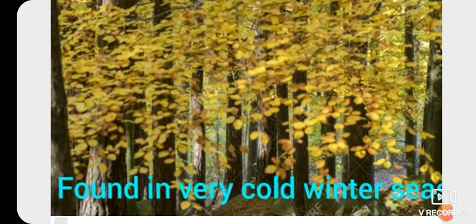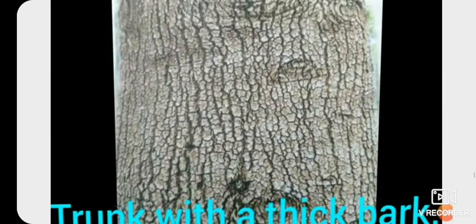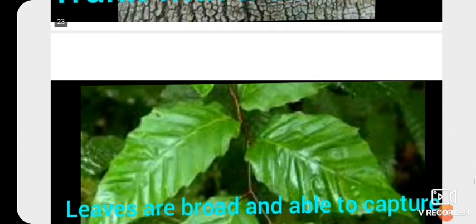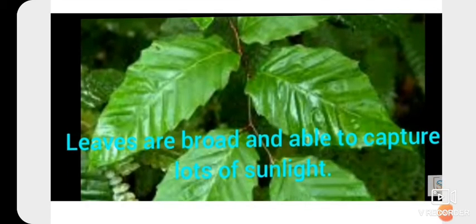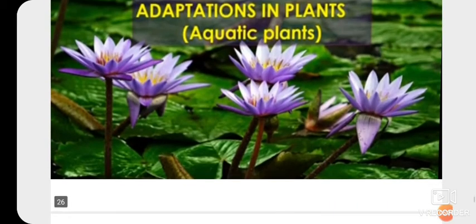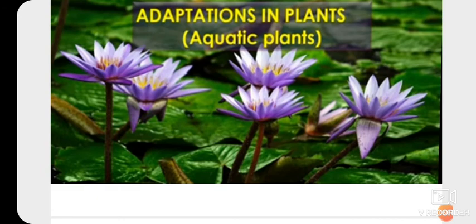Now deciduous forests are found where winters are very cold, and they have trunks with thick bark. The leaves are broad and are able to capture lots of sunlight in summer. During winter, the trees shed their leaves and new leaves grow again in the spring, which marks the onset of summer. Clear?